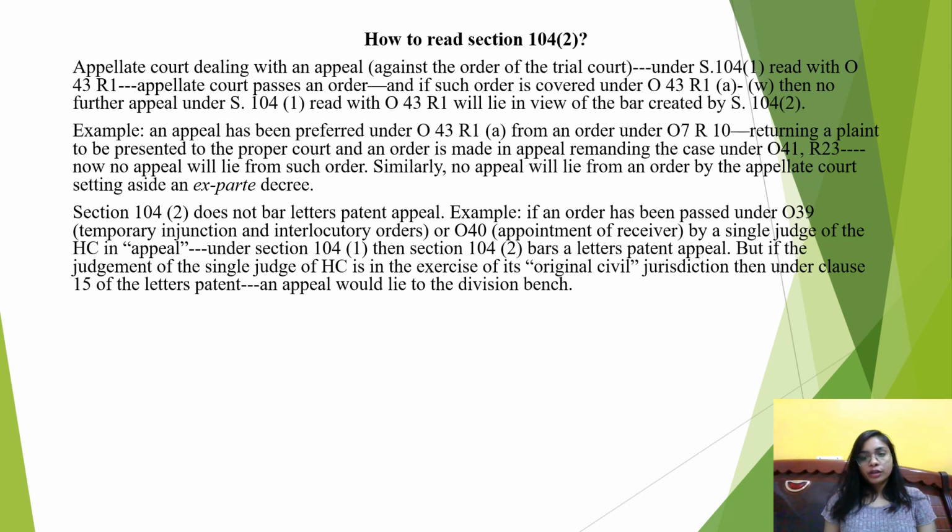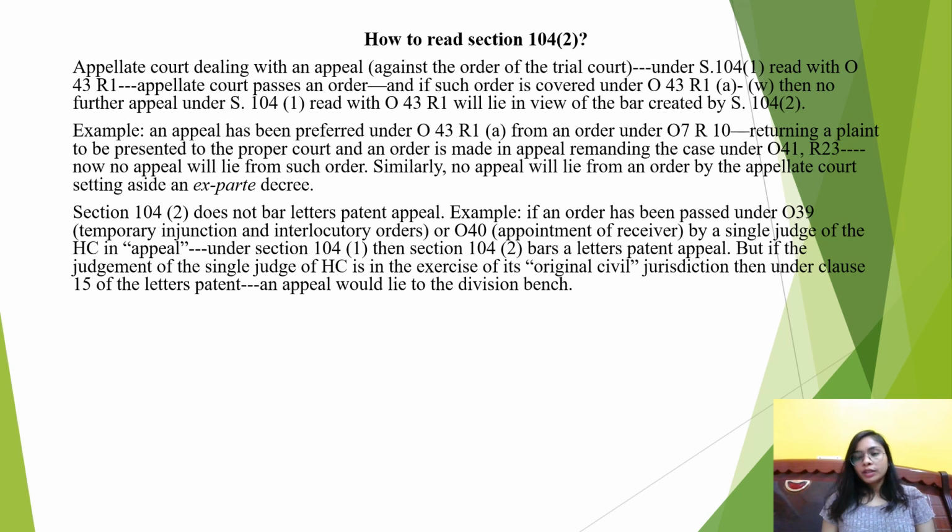Further, we can say that Section 104 clause 2 does not bar a Letters Patent appeal. It can be understood by an example. Let's say that a single judge of the High Court has passed an order, and that order is covered under Section 104 clause 1. Then as per Section 104 clause 2, no further appeal is going to be entertained.